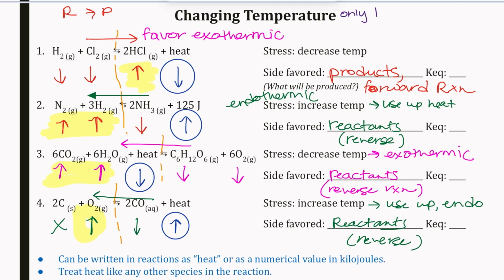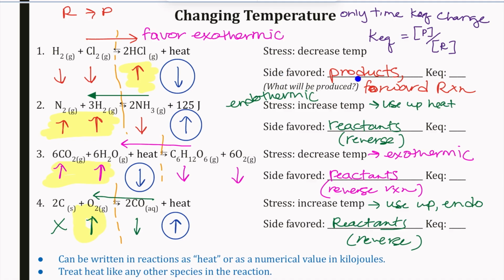So only time the KEQ will change. As we look at this, remember KEQ is concentration of products over concentration of reactants. So we can consider looking at our arrows. How are those arrows going to change? Use your arrows to predict the ratio of products to reactants. Determining if our KEQ is going to get bigger or get smaller is our goal. You're not going to be able to predict the actual number.